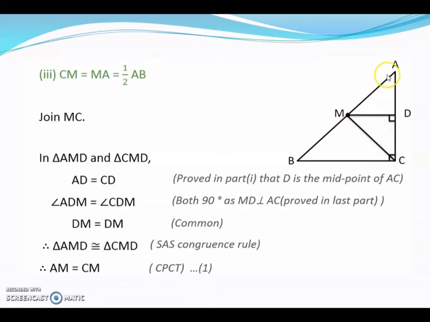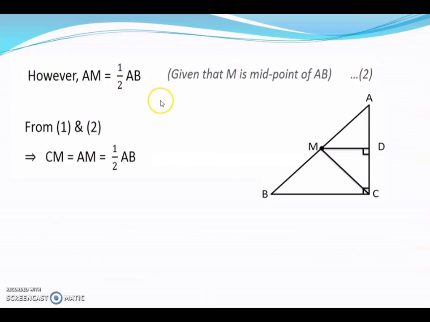Now MA is half of AB because M is the midpoint of AB, it is already given. So therefore MA is half of AB. So AM is half of AB and CM is equal to AM is equal to half of AB. That's what we have to prove.